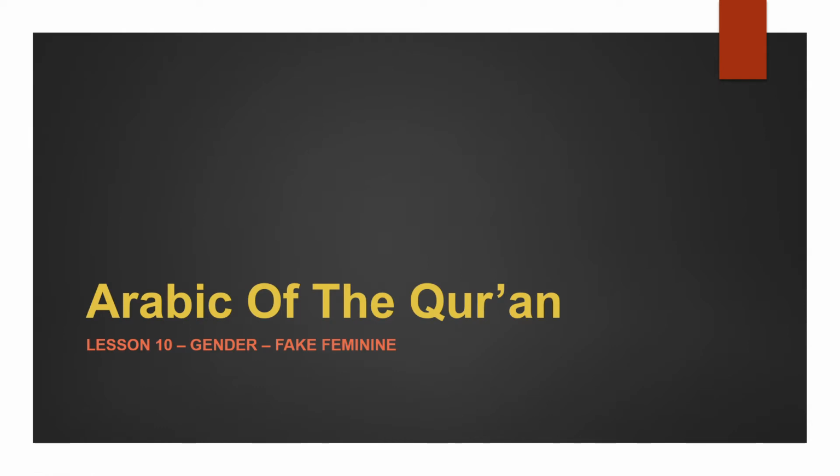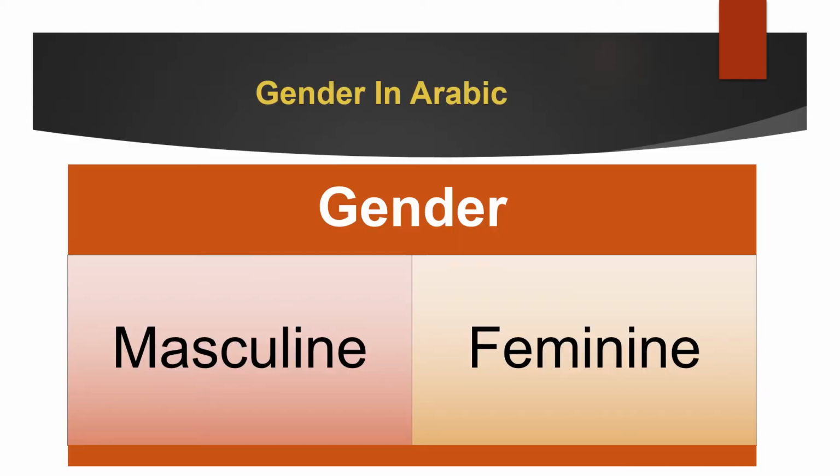Today we'll be doing lesson number 10, Gender, Fake Feminine. So let's begin. We have finished status, we have finished number, now we are at the third property of an ism, which is gender. Gender is divided into two parts, masculine and feminine. Now here's the thing, in Arabic, all the words are assumed at first to be masculine. But if the word shows some clues or some signs, then we'll tell that the word is feminine.